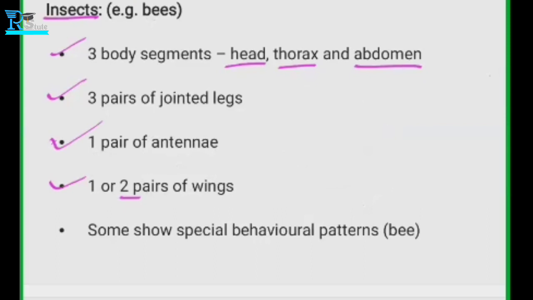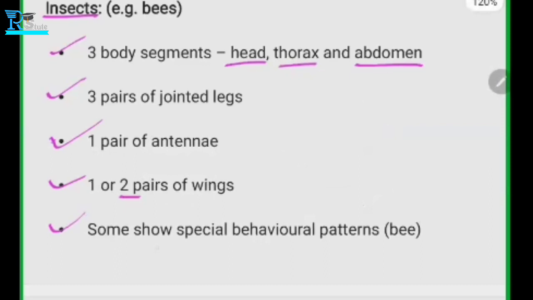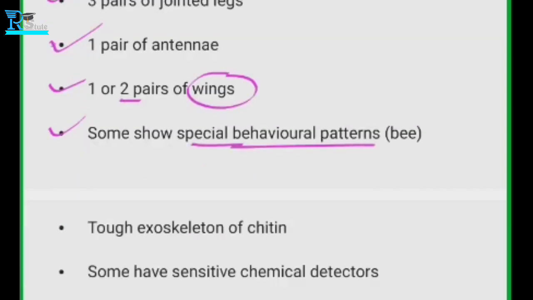Another, some show social behavioral patterns. Some of them have the same behavior, and some have different behavior. In the case of bees, all the bees have similar behavior.